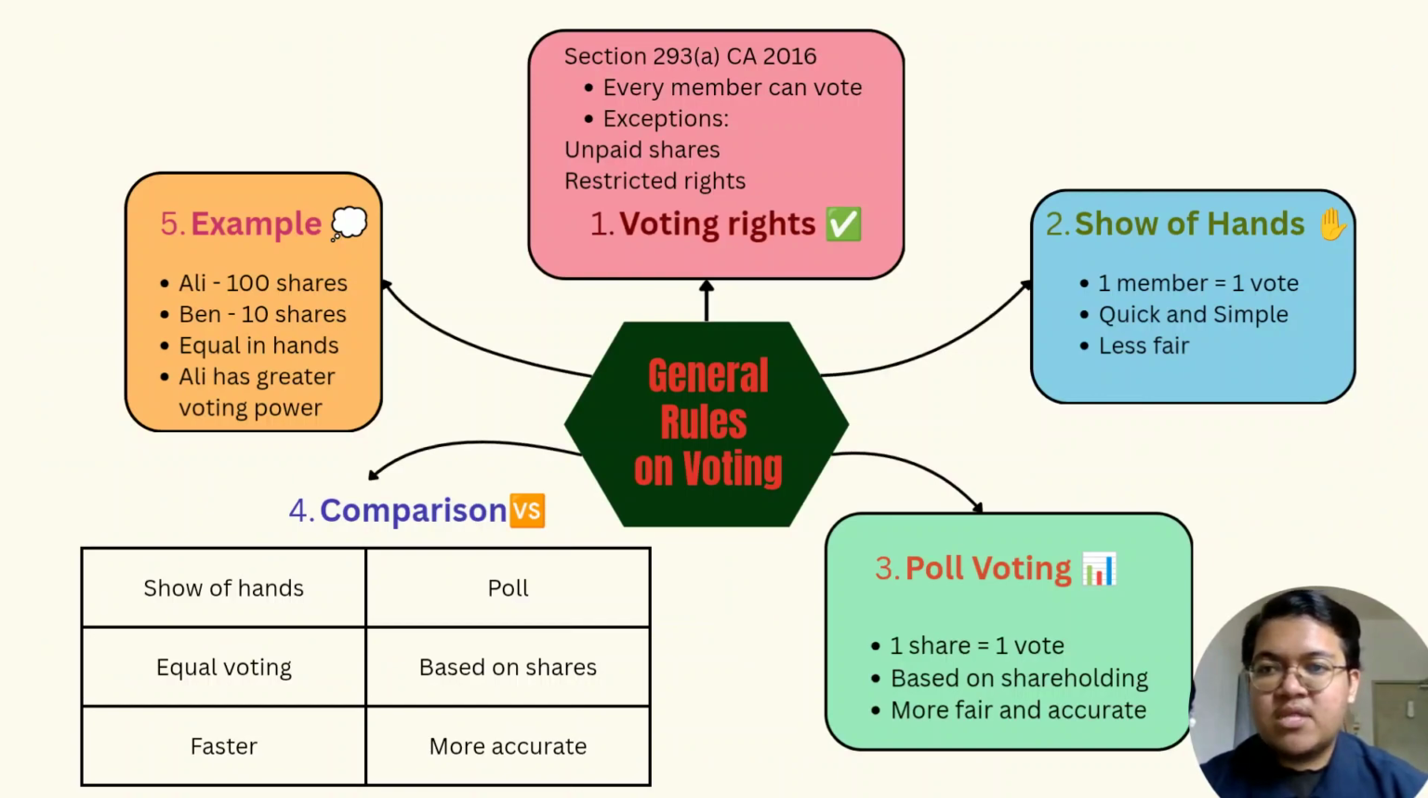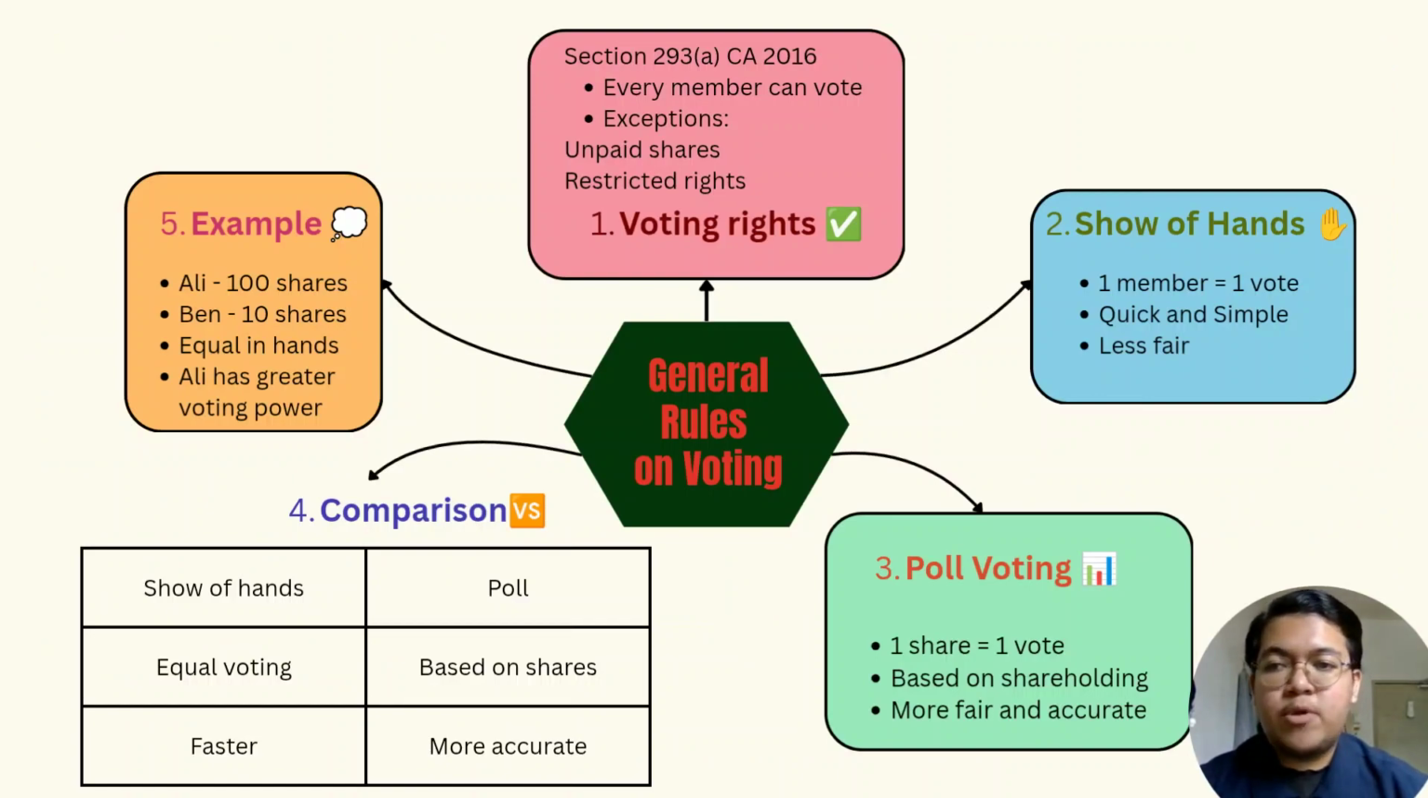There are two main methods of voting in a company meeting, which are voting by show of hands and voting by poll. Firstly, voting by show of hands means that each member present at the meeting is entitled to one vote only, regardless of how many shares they own. This method is quick and simple, but it may not accurately reflect the actual voting power of members.